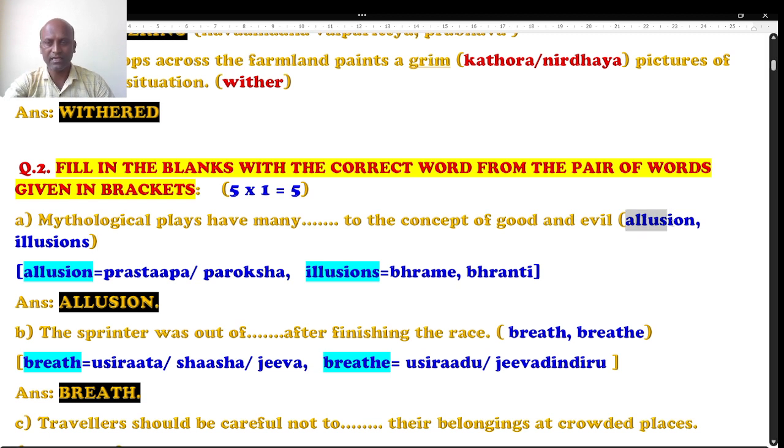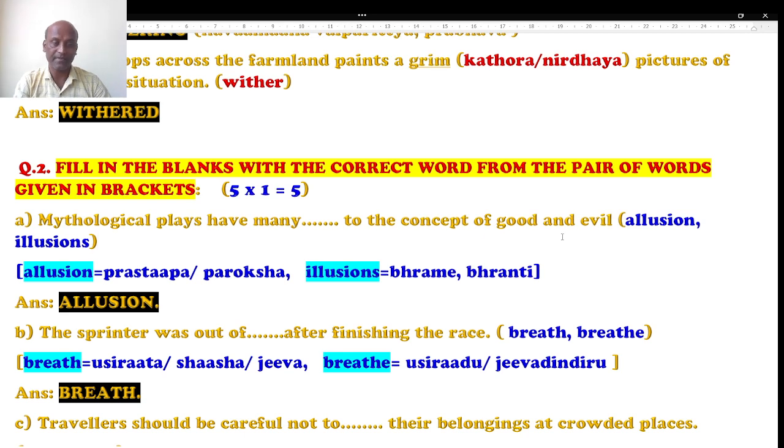The first option is allusion. The second one is illusion. Allusion in the sense of mention, reference being made. Illusion in the sense of which is not true, a delusion. When we talk about the mythological stories, of course the reference is the right one, so I take the first option, allusion. Mythological plays have many allusions to the concept of God and evil. About God and evil in our mythological stories, there are so many allusions.